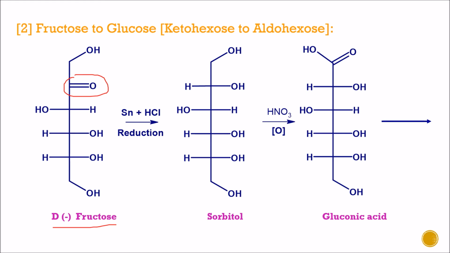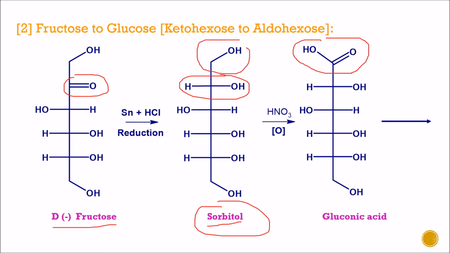So here CHOH will be formed, and here all the carbons have an OH group, and that is a hexahydric alcohol formed, known as sorbitol. Next step is oxidation in presence of HNO3. Here after oxidation, CHO at the terminal side will be converted to COOH group, that is formation of gluconic acid.